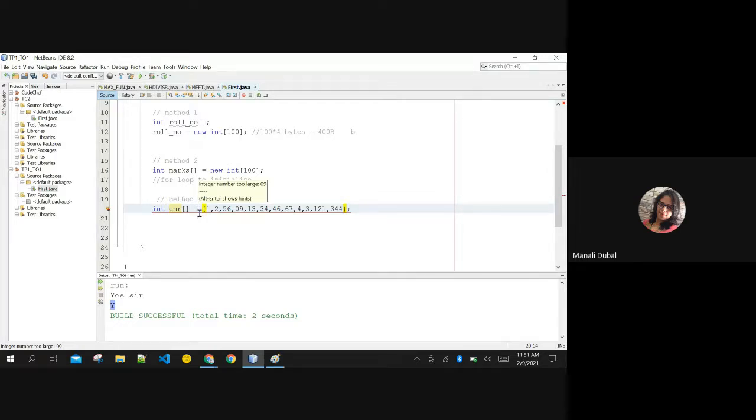You need not give the size. Oh, one more thing, 09: numbers that start with 0 are not treated as plain integers in programming, okay? If you start a number with 0, it means it is going to be an octal number. I'll show it to you in the programs. But numbers cannot start with 0.